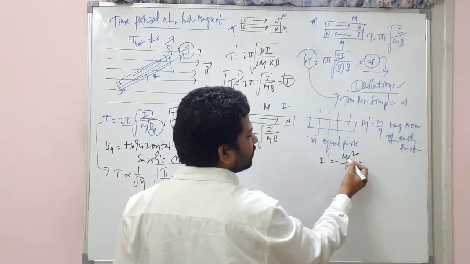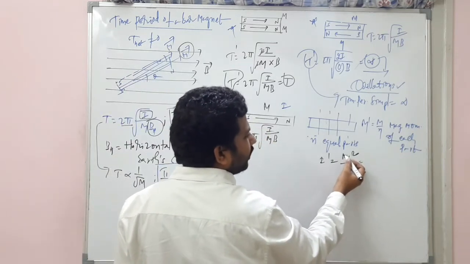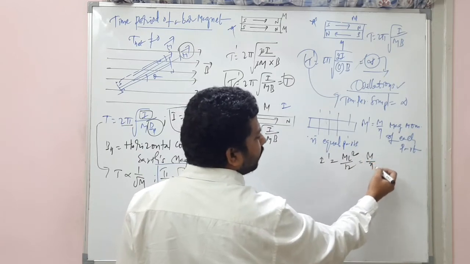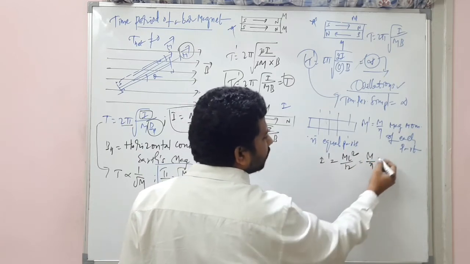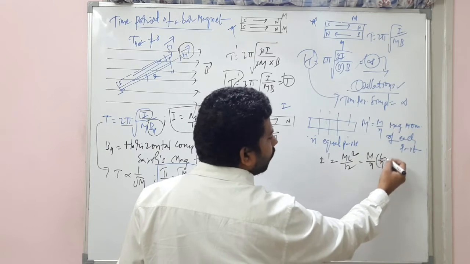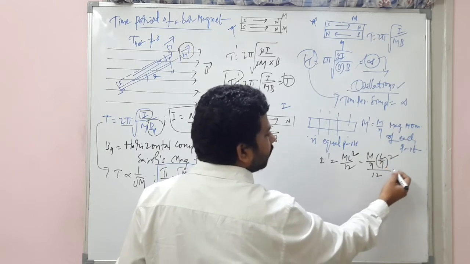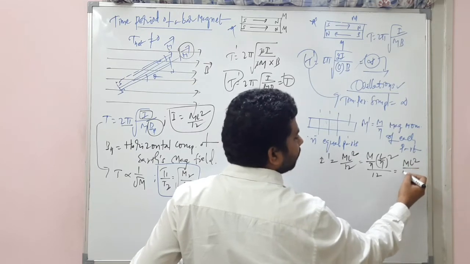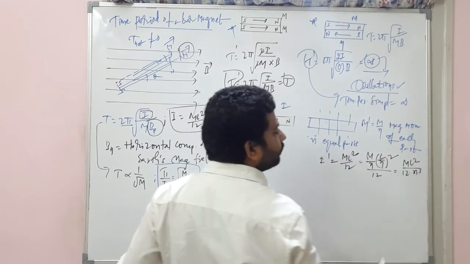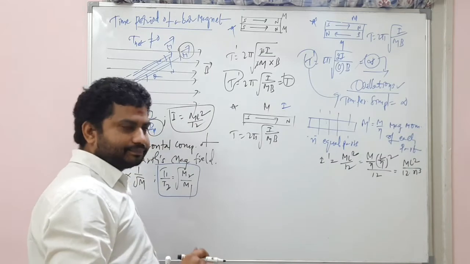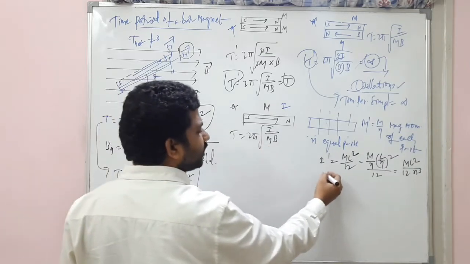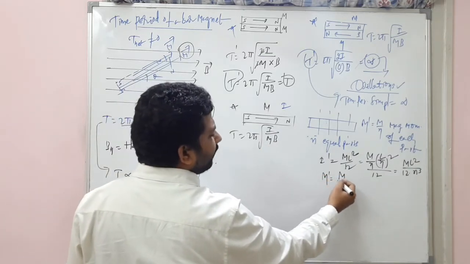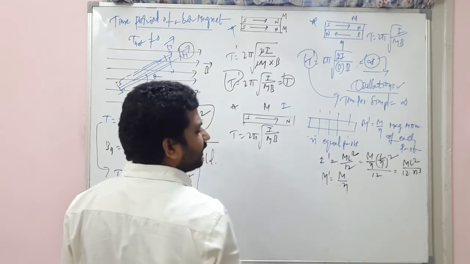Total mass, each part becomes m by n and L also becomes L by n, the whole square divided by 12. So that is ml square by 12 n cube. Remember, that is I dash. And the magnetic moment of each part is M by n.